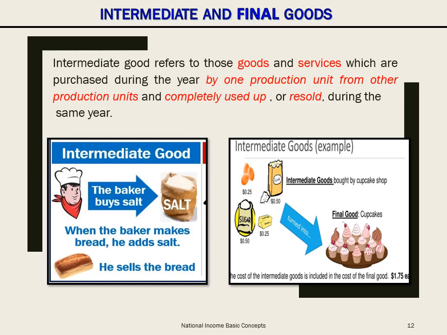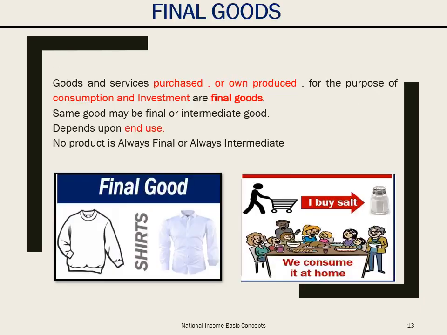He uses the salt to make bread. Salt is an intermediate good because that gets used up in making bread. Another example, the baker makes cupcakes. He uses sugar, milk, butter, which are intermediate goods to make the cupcakes. The sugar and milk get used up in making the cupcakes, so they are intermediate goods.